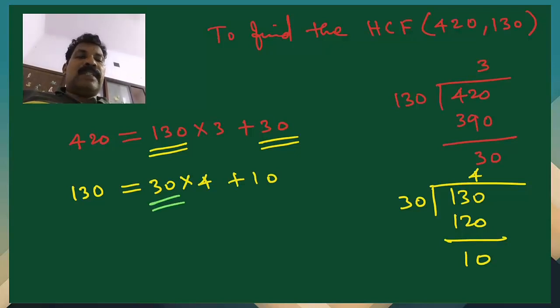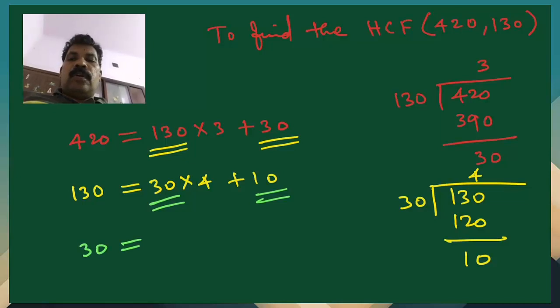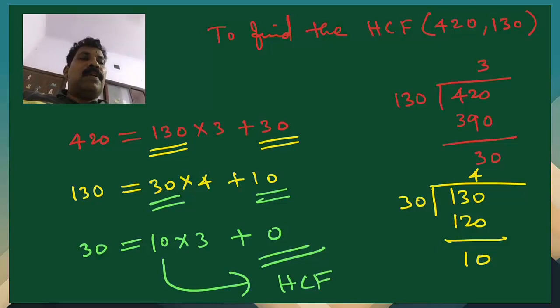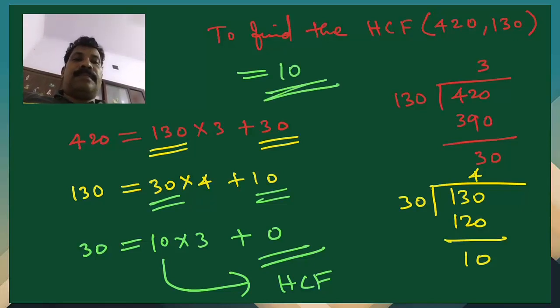Then the very next stage we shall take 30 and 10. So that is 30 is equal to 10 into 3 plus 0. So when the remainder is 0, the divisor at that stage will be the HCF. Therefore HCF of 420 and 130 will be 10.